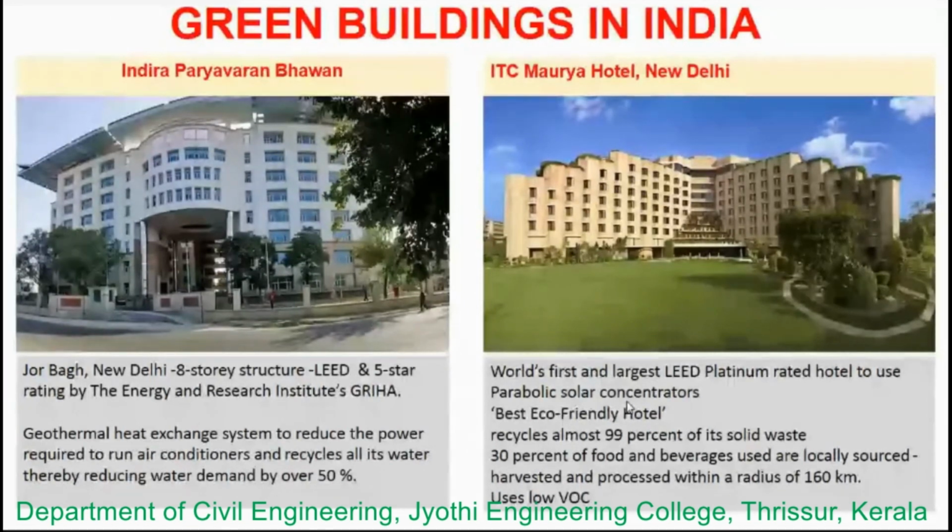Then the next is the ITC Maurya Hotel, which is at New Delhi. This is the world's first and largest LEED Platinum rated hotel. As per the hotel, it is the first LEED certified platinum hotel. It uses parabolic solar concentrators. It is also awarded as the best eco-friendly hotel at the National Tourism Awards.